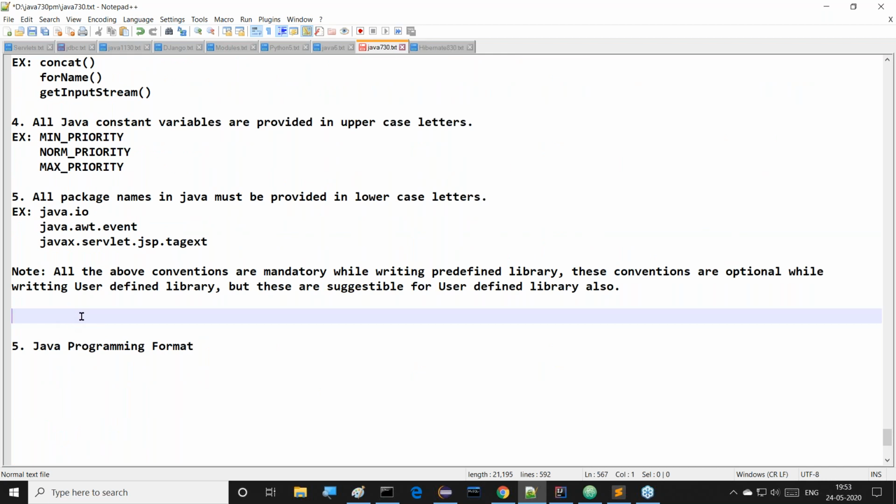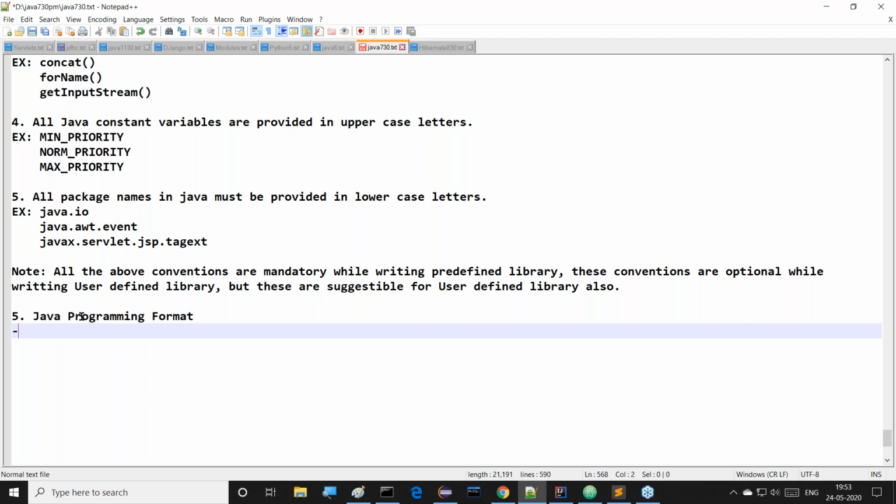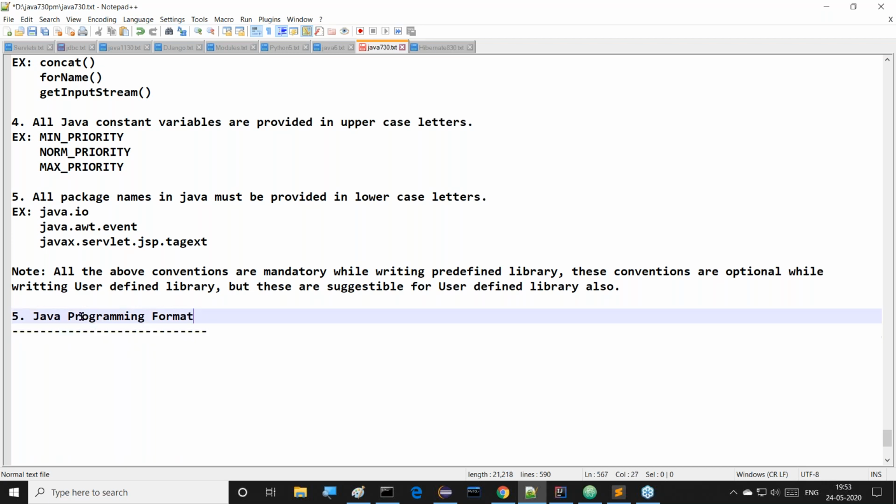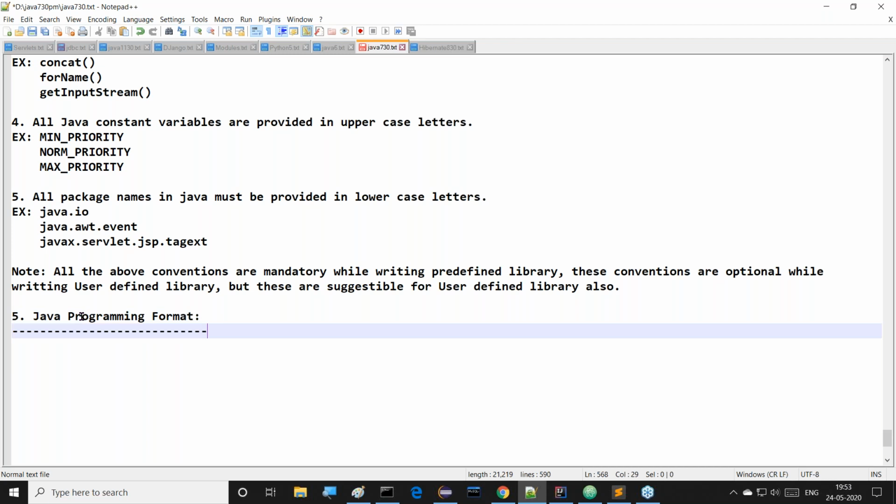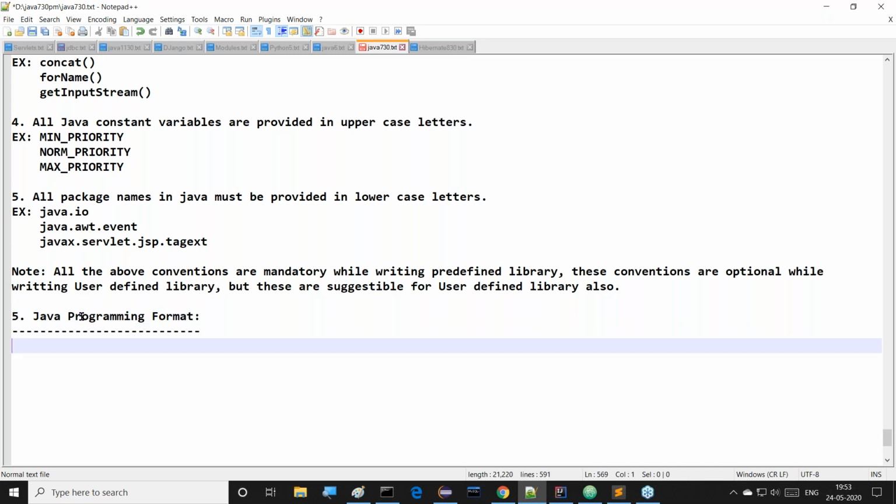Next, let's come to the Java programming format. All of you observe this clearly. Java programming format. What we are going to understand is this Java programming format. All of you understand this.